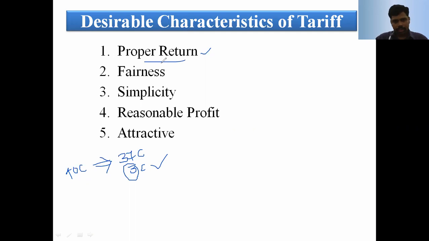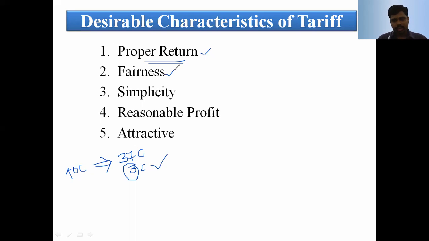The proper return means all the consumers need to take the EB service and must pay the EB bill every month. At that time, the electricity board gets a proper return. That is the investment plus a small amount of profit. Another one, fairness. That is, the tariff should be fair.